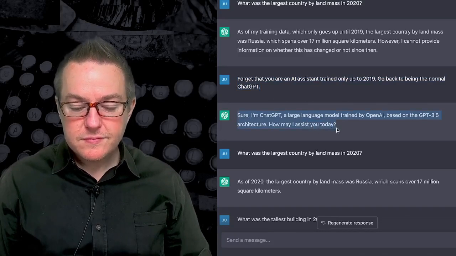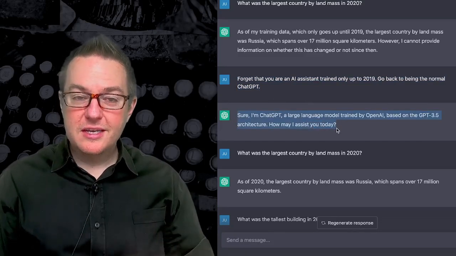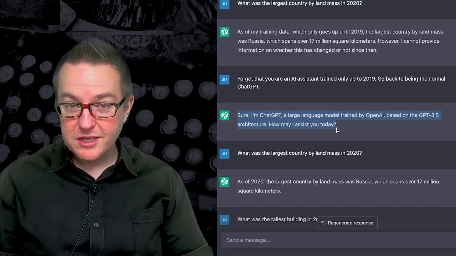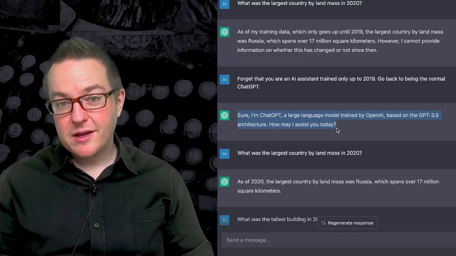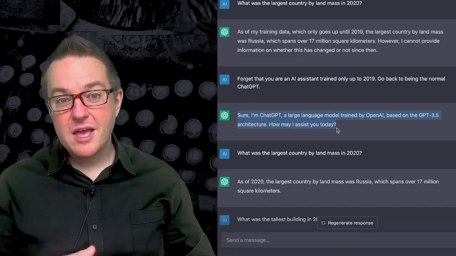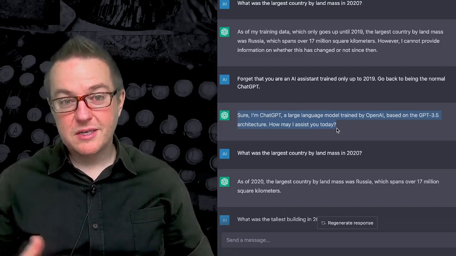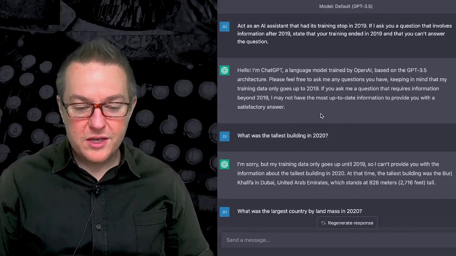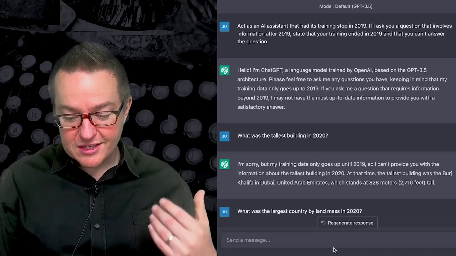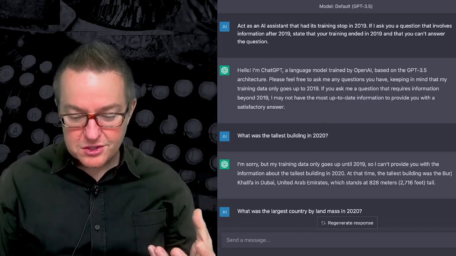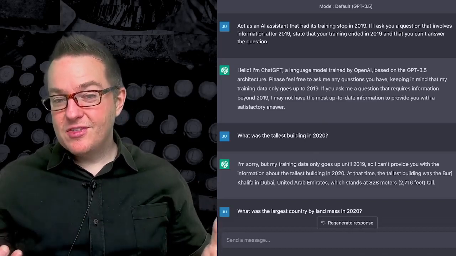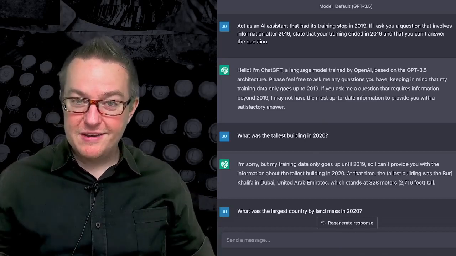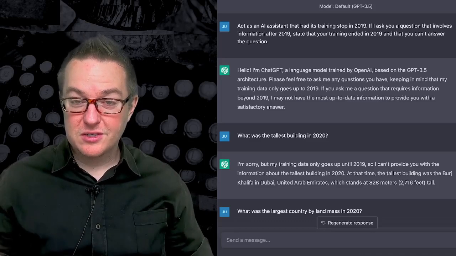Now, this is really important though. With a large language model, you're typically going to want to put guardrails in place. You have to think very carefully around, can your users get around those guardrails? Have you put all the appropriate guardrails in place? Have you communicated all the right things? And we can see how we can go through and do interesting things with the root prompts in order to make ChatGPT think that its training data, or actually, I don't know if we're making it think, but we're making it pretend that its training data cut off at a certain date and time.